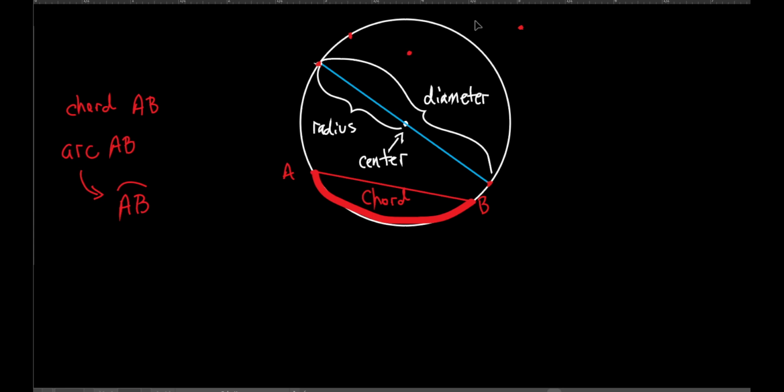All right. Say it to me. What did I say about a chord? Two points on the circle. That's right. It's just a straight line. It's a line segment that connects 2 points on the circle. This blue one, does it connect 2 points on a circle? Yeah, absolutely. So is it a chord? Yes, it is. What about a radius? Is a radius a chord? No, because it connects the center to a point on the circle, but it doesn't connect 2 points on the circle. Everybody got that? So radius is not a chord.